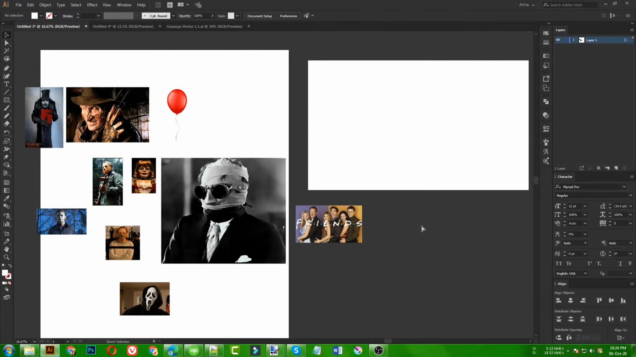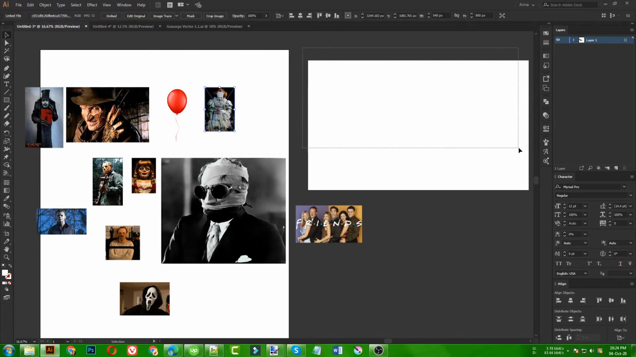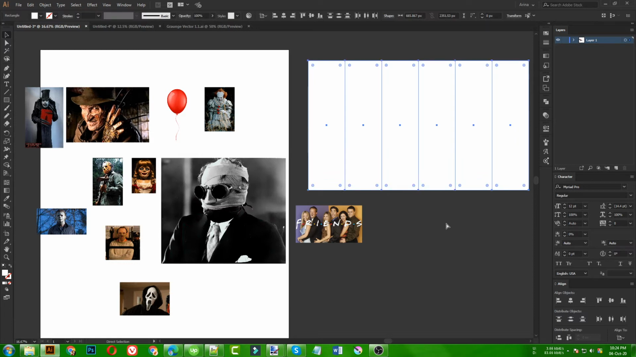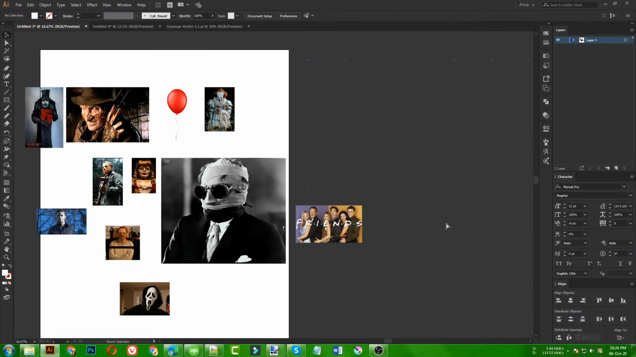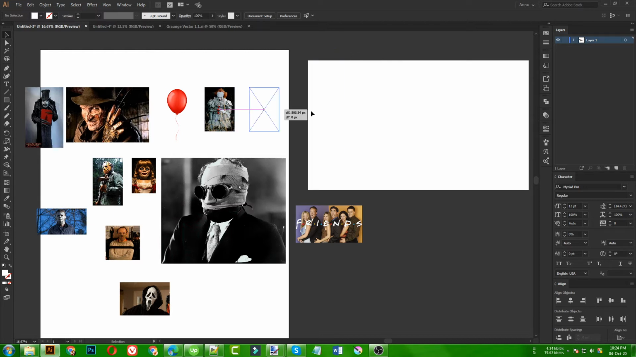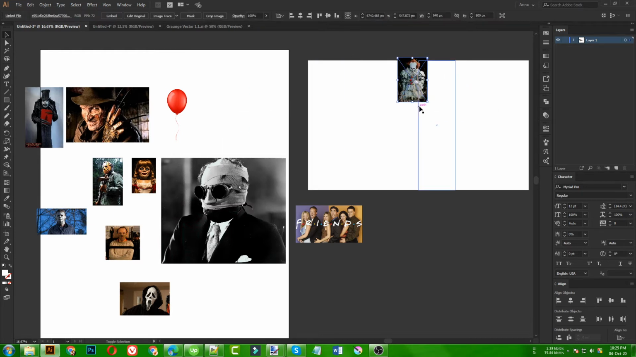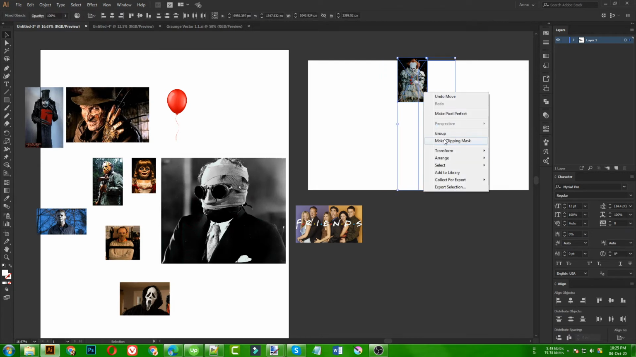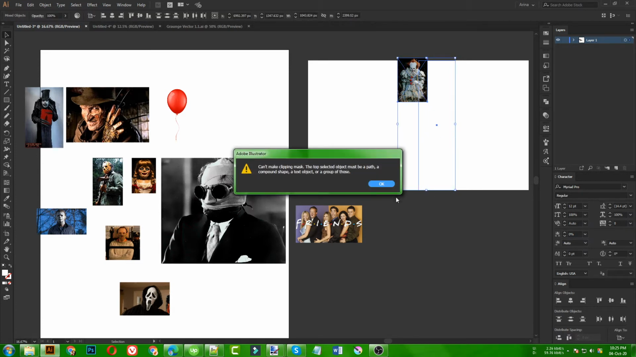Before that, I need to make sure that these rectangles are in back. So I'm going to cut and press Ctrl B to paste that in back. When I press Ctrl B, it pastes that in exactly the same place but in back. So I am going to take this image, then select this one, and make a clipping mask. Sorry for that, I need to select that, and then this one, make clipping mask.